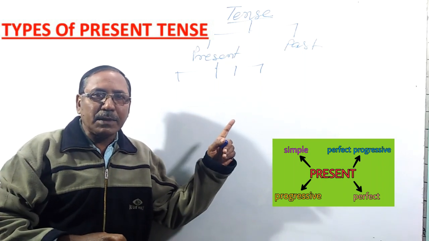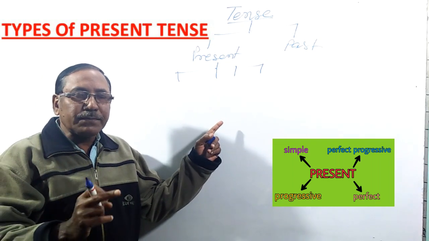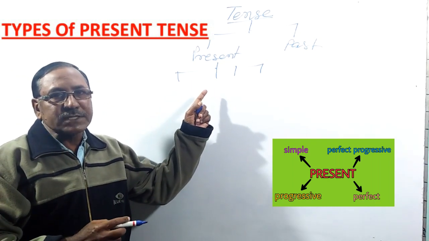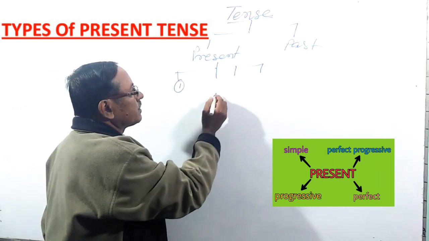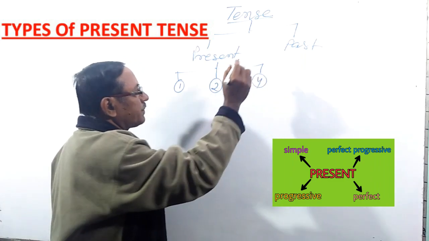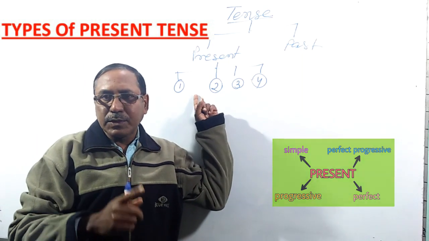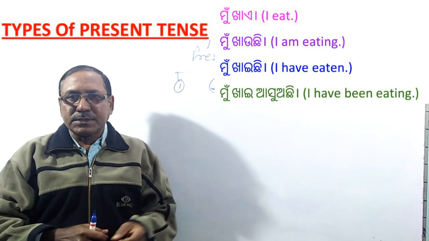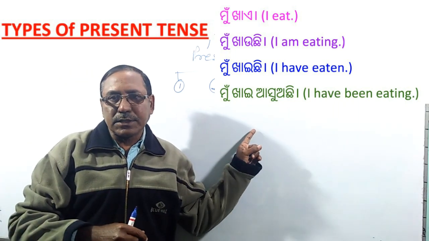Mu jaye, mu khaye, bapa padhanti, ma rosei karanti, this type of examples belong to present, but it's number one present. We can divide it into four different types of present: number one, number two, number three, number four.